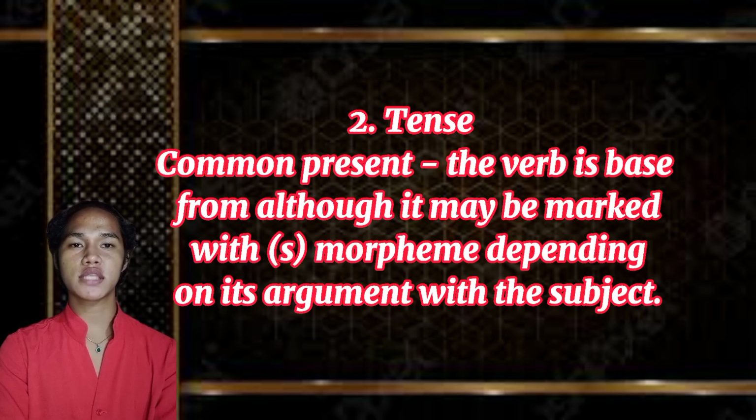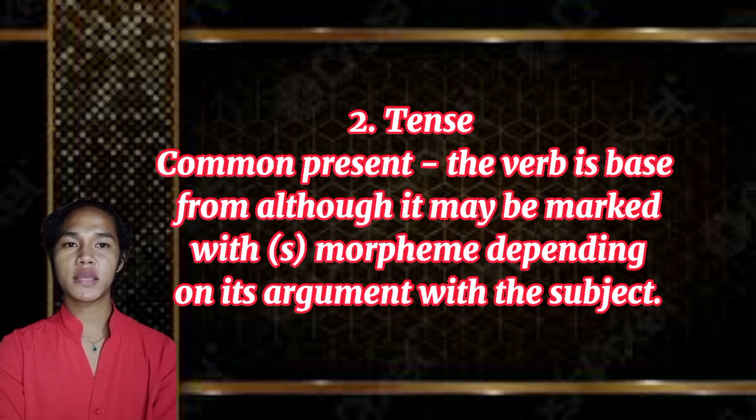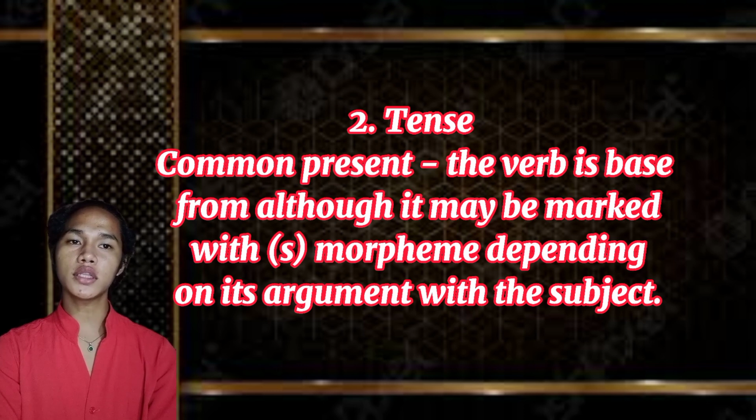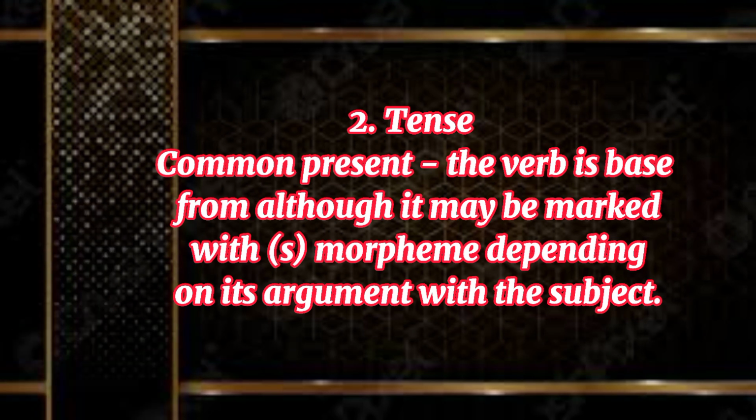The second one is tense. Common present: the verb is base form, although it may be marked with the -s morpheme depending on its agreement with the subject. For example, simple present: I play basketball every week. So it means we use simple present tense when an action is happening right now or when it happens regularly.